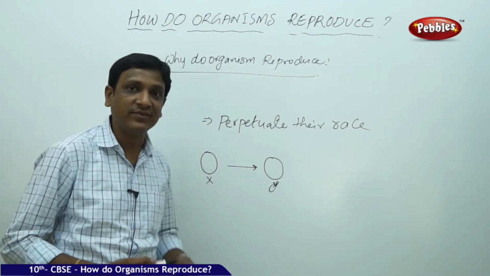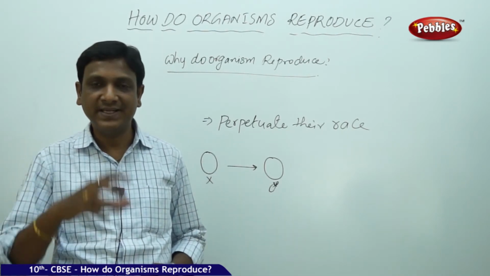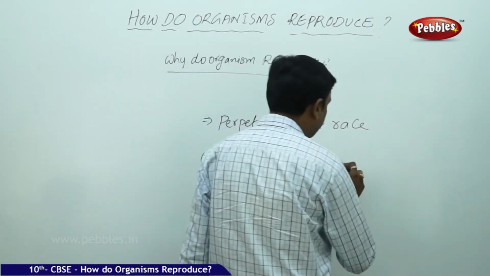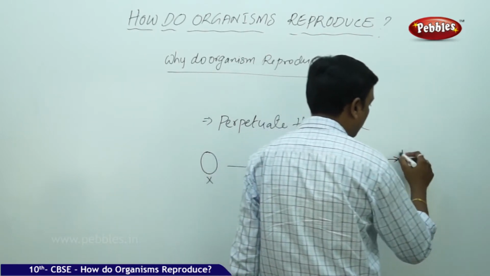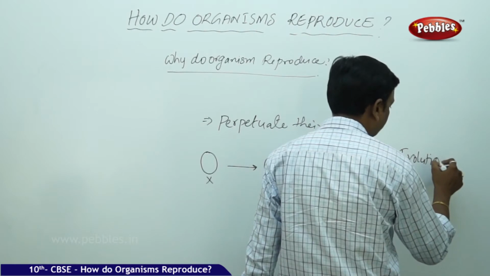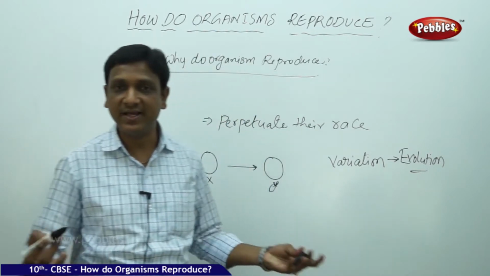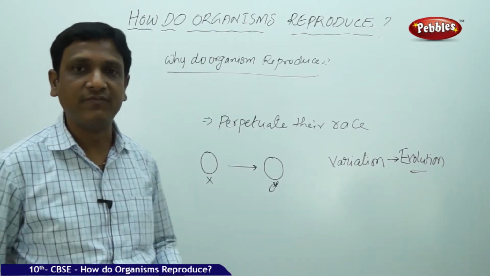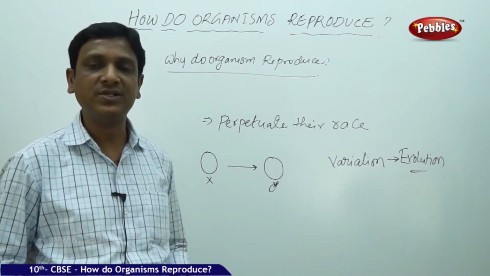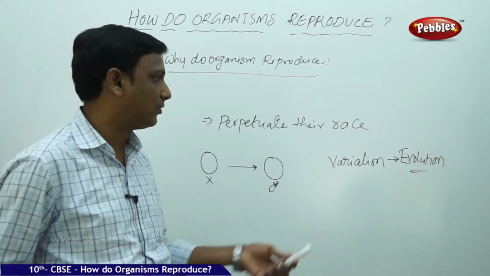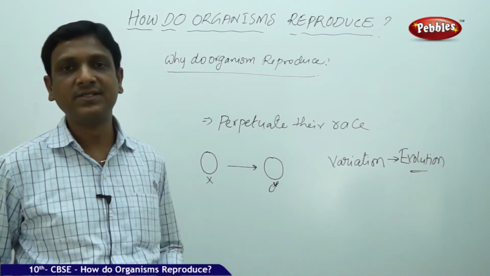So reproduction brings variations, some changes in the organisms. Variation means little changes in the organisms. These variations help an important process in biology, the evolution of species. Variations are the basis for the evolution of species. If these variations were not there, this many species would not have evolved, even human beings. We might not have evolved into Homo sapiens sapiens if there were no variations. There are no variations if there is no reproduction. So that is the importance of reproduction.